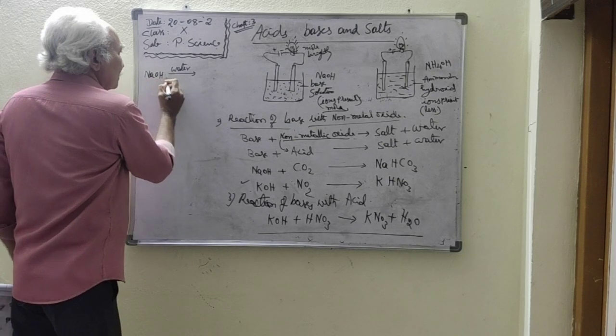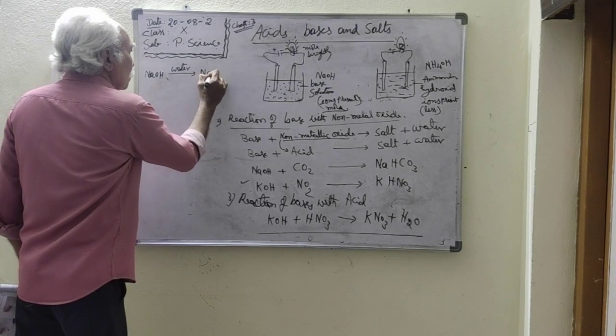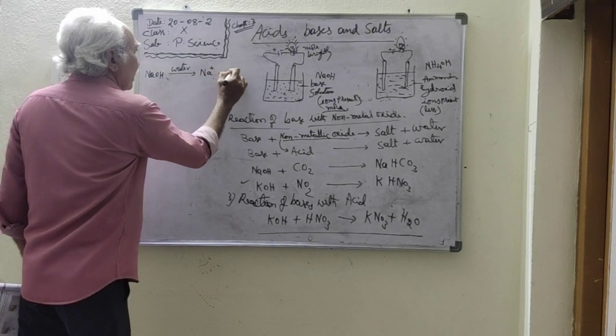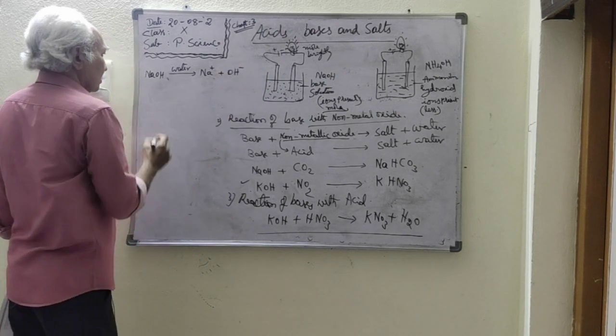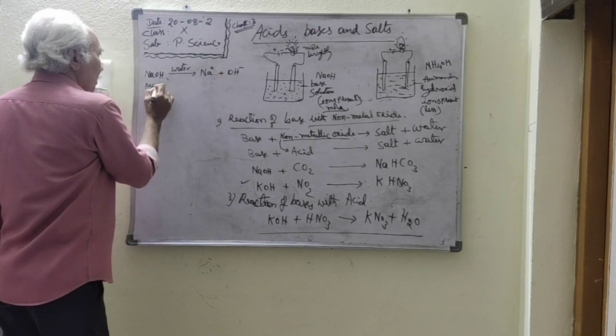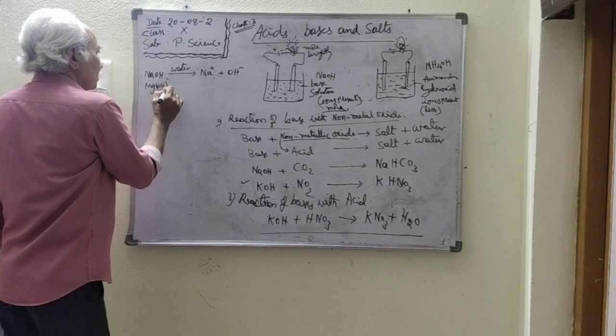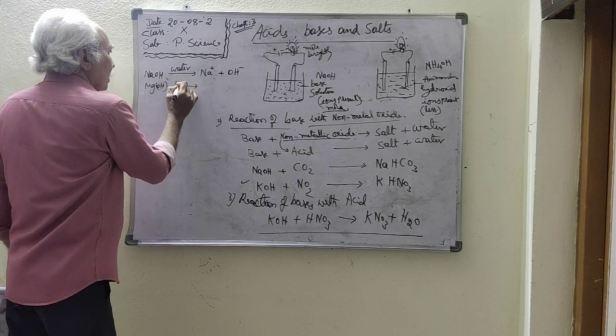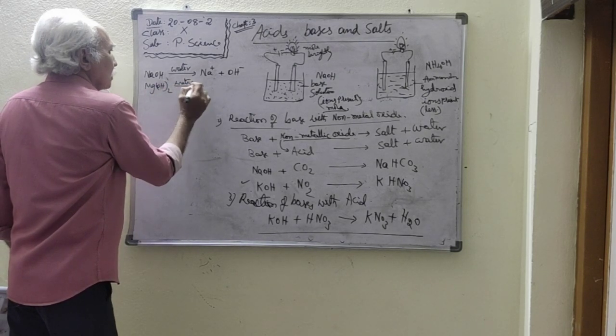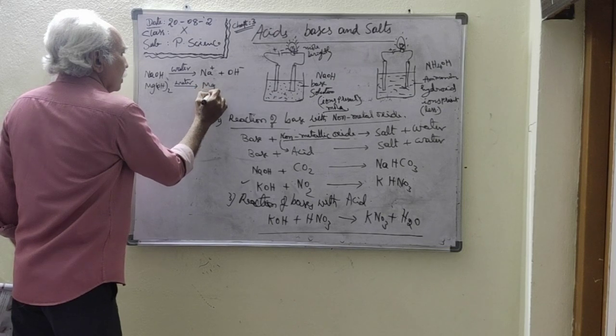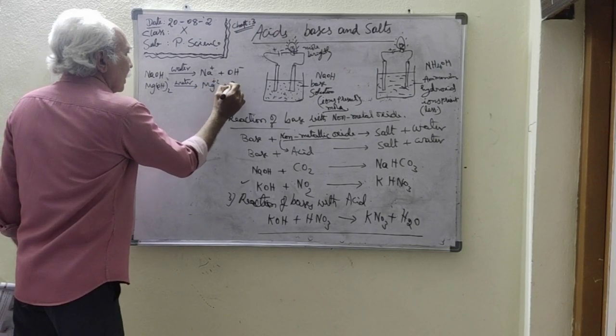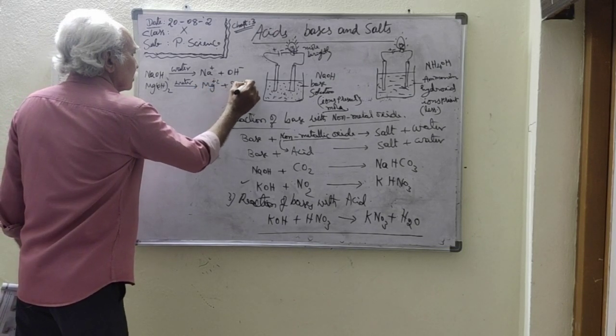This base breaks into sodium ions and hydroxide ions. Magnesium hydroxide, when dissolved in water, converts to magnesium ions and hydroxide ions.